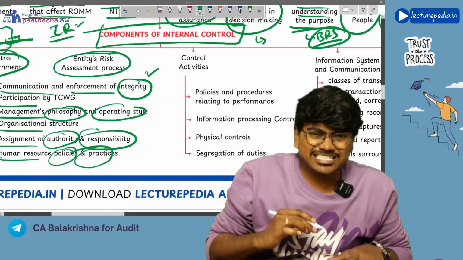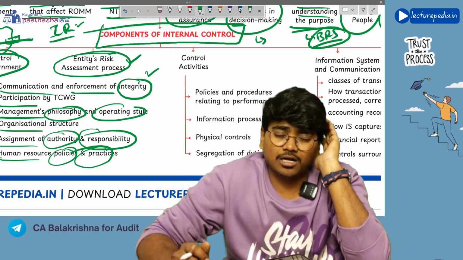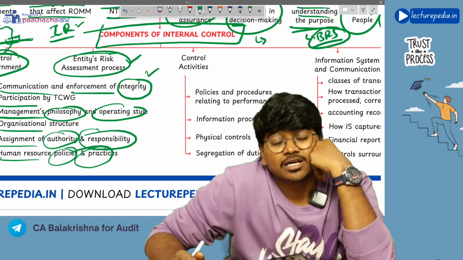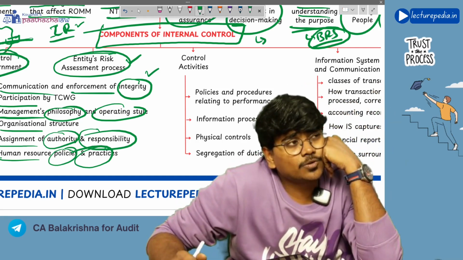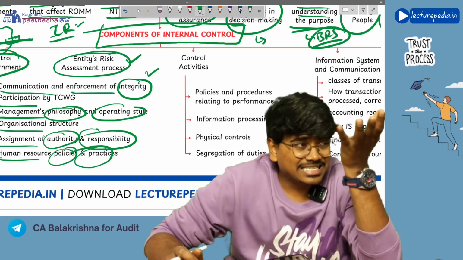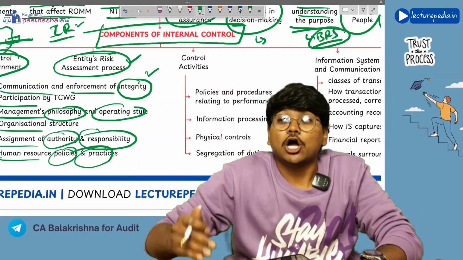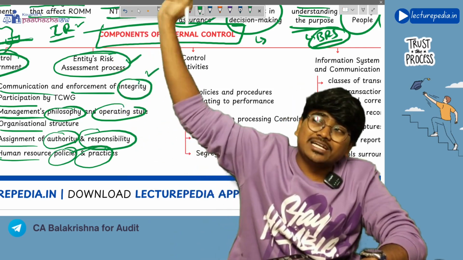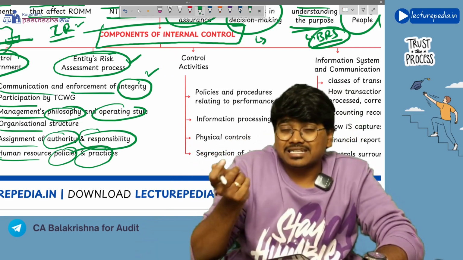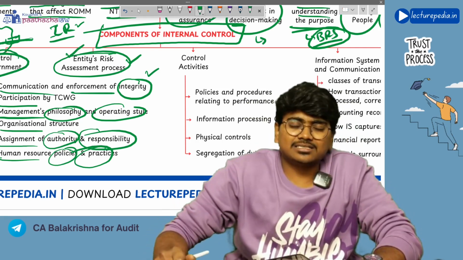Next, entity's risk assessment process. Entity's risk assessment process is the second component of the internal control system. Now, risk assessment. Who will do risk assessment? Will the auditor do it or the management do it? The answer is both will do. First of all, management will do the risk assessment in the organization for establishing internal controls. After that, the auditor, while doing the audit, will do his risk assessment. So here, in the components of internal control, the risk assessment that we are speaking about is the entity's risk assessment, not the auditor's risk assessment.